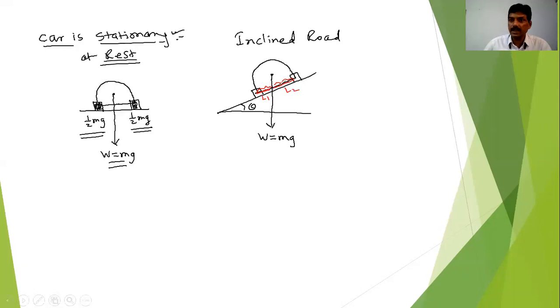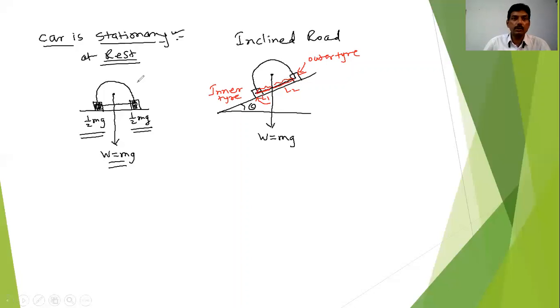That means the load is shifted a little towards this tire, or ultimately we can say that this tire is facing more of the load than that tire. Suppose this is the inner tire and this one is the outer tire. So the outer tire is having a little less load than the inner one. I think this is not a favorable condition for us.